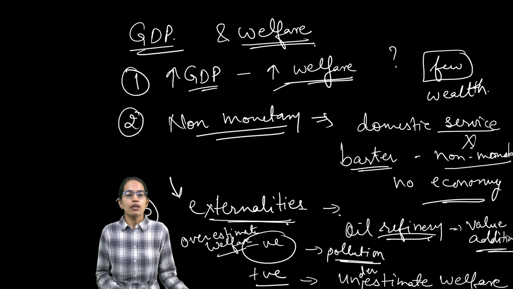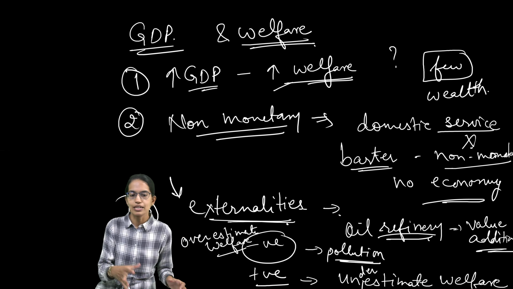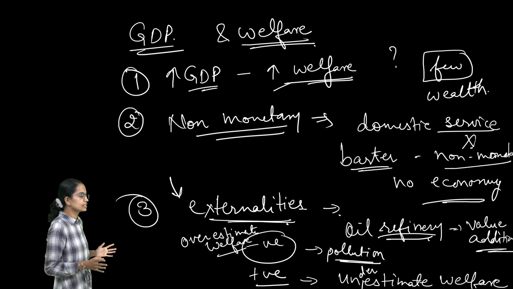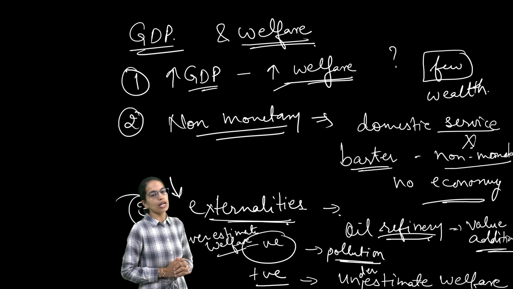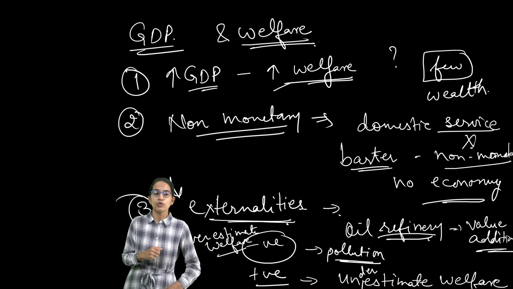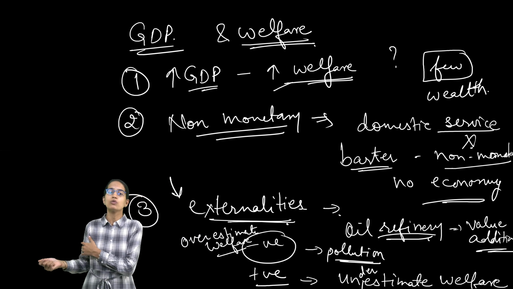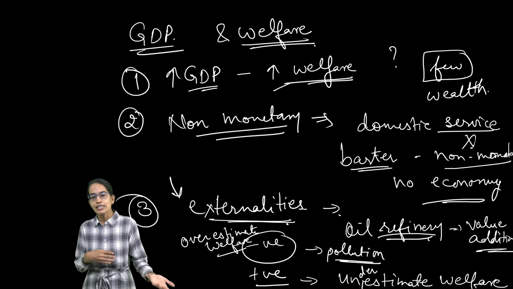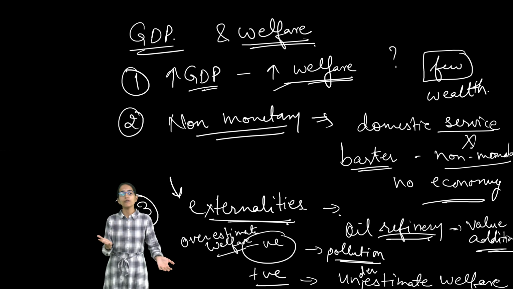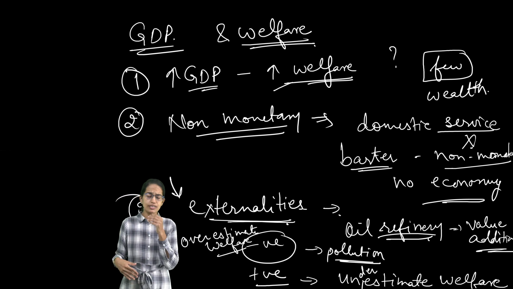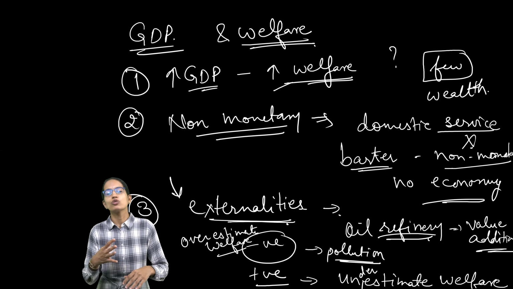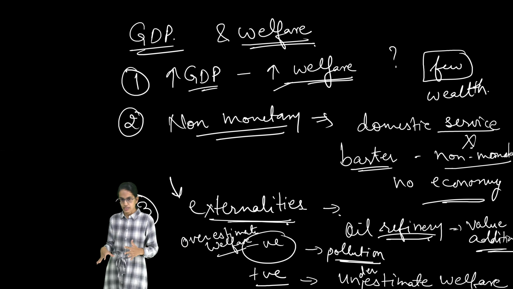So GDP, when associated to welfare, we need to understand there are three important intricacies. What we have broadly covered in this lecture is what national income accounting is, and the various parameters like GDP, GNP, NNP. GDP and GNP include the net factor income from abroad. Then NNP, from the GNP you reduce the depreciation. Then we find out the national income, the personal income. Even from the personal income, we have the personal disposable income. Those are some of the things that we have discussed in this lecture.